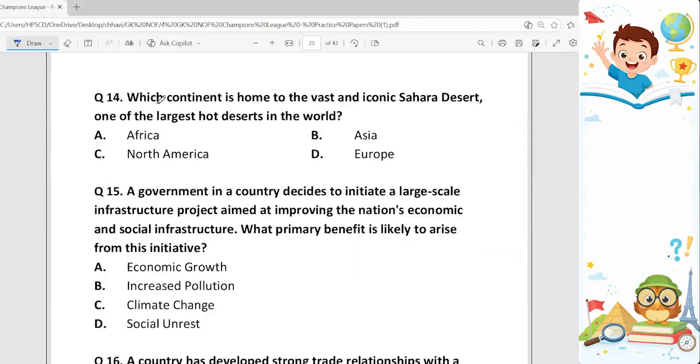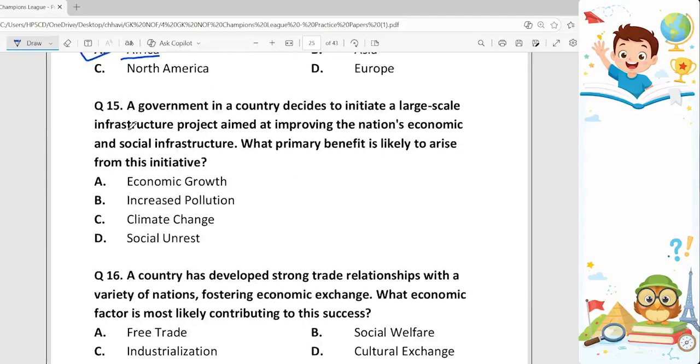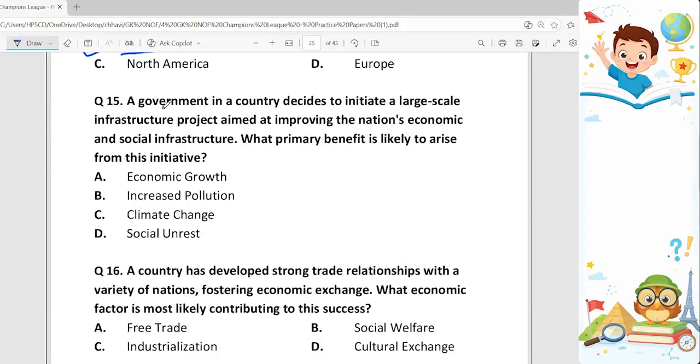Next question. Which continent is home to the vast and iconic Sahara Desert, one of the largest hot deserts in the world? Our correct answer is Africa. Africa has the largest hot desert in the world, that is Sahara Desert. Question number 15. A government in a country decides to initiate a large scale infrastructure project aimed at improving the nation's economic and social infrastructure.